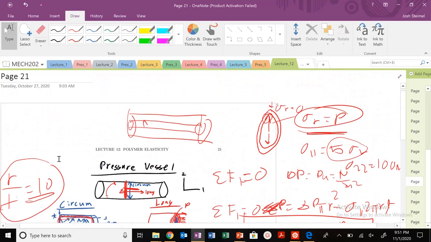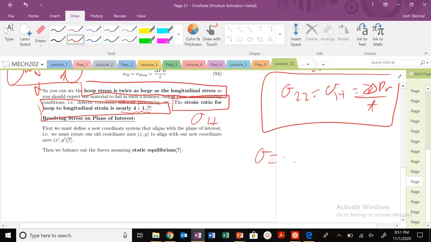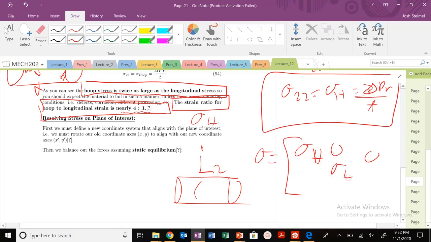So instead, we can neglect this, and your stress state for a thin-walled pressure vessel is just going to look like this. If I draw my system like this, where it's 1 and 2, it'd be my hoop stress, my longitudinal stress, and everything else is 0. And then I'd have my hoop strain and longitudinal strain, and I could write that out.